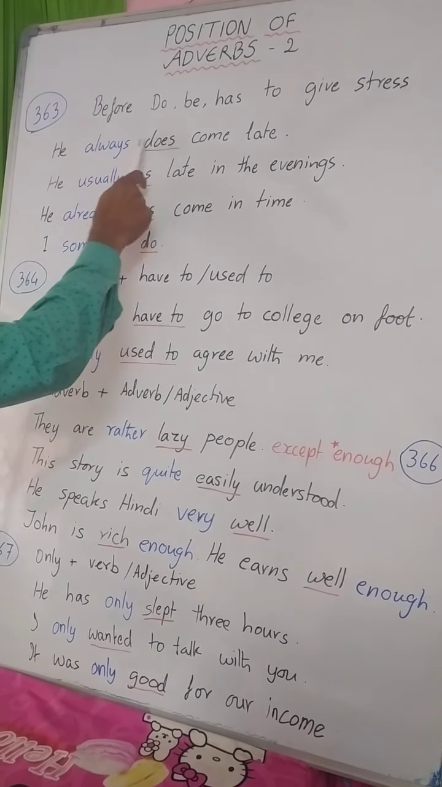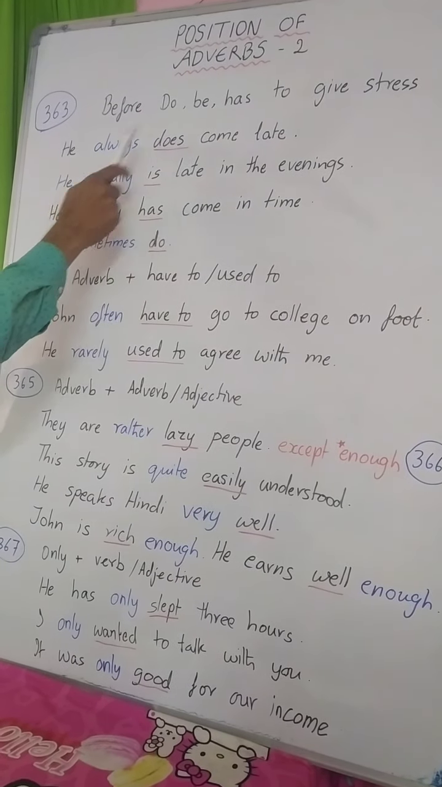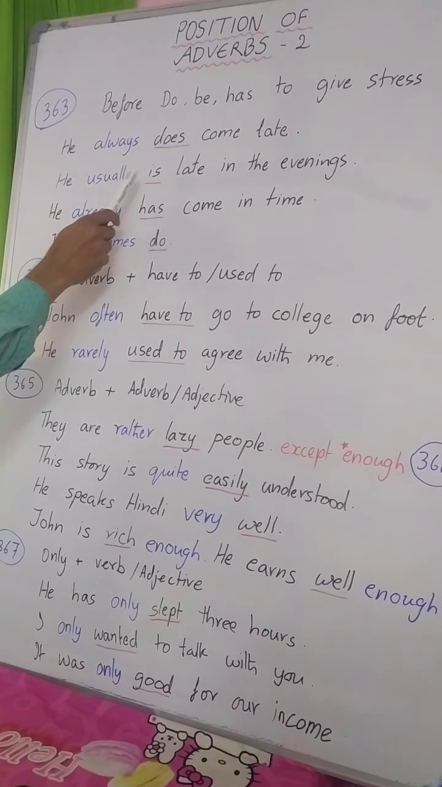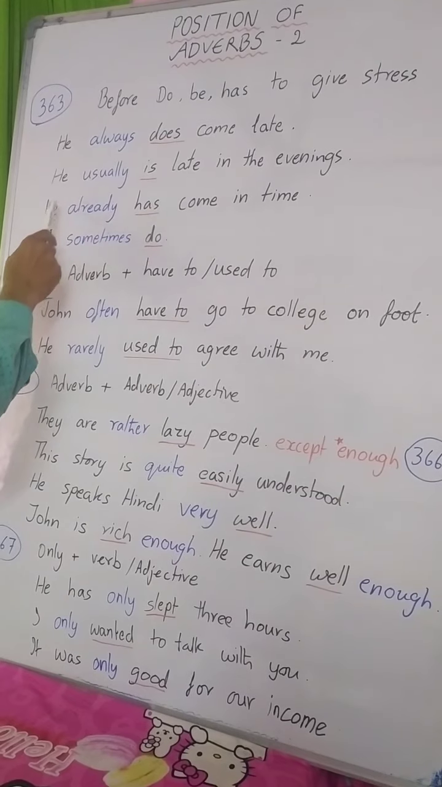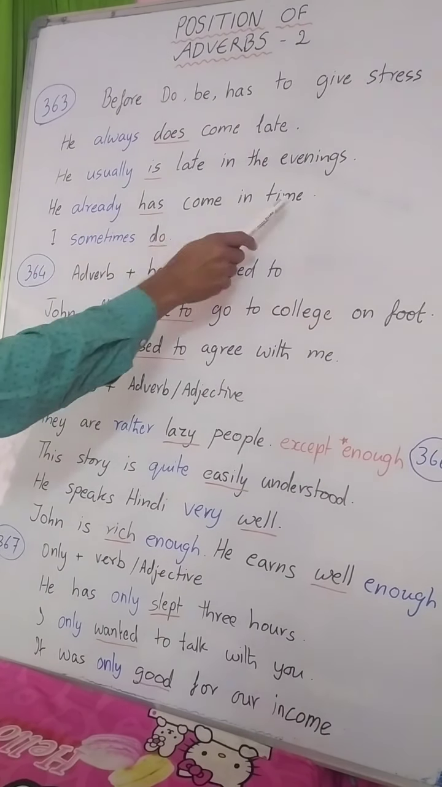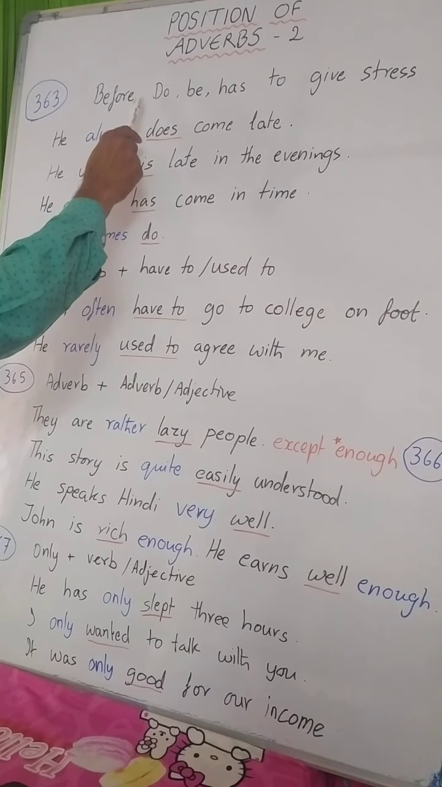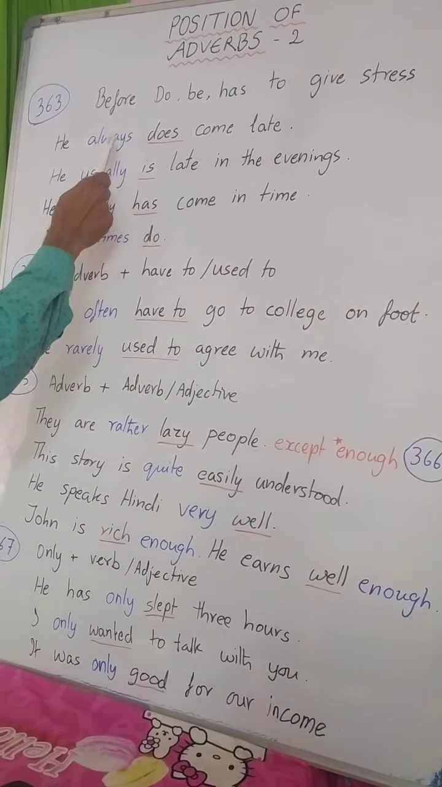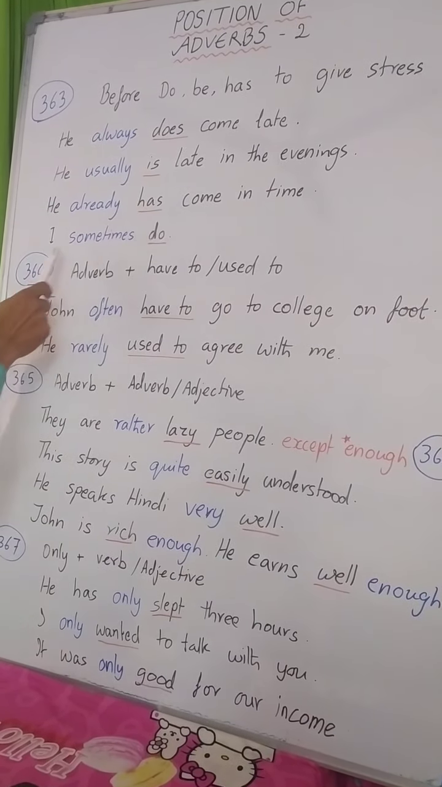He always does come late. If we use this, "he always does come late," it is giving some kind of stress to the sentence. He usually is late in the evening. See, it is the be form verb, is. He already has come in time. Again, this is the has. So anytime we make a sentence in which we have to give stress upon the action, we have to use the adverb before these three types of verbs.